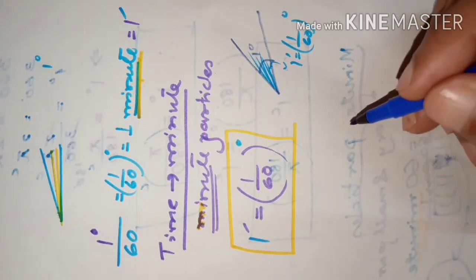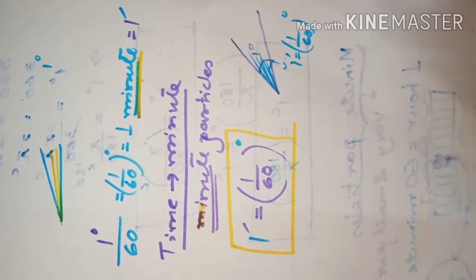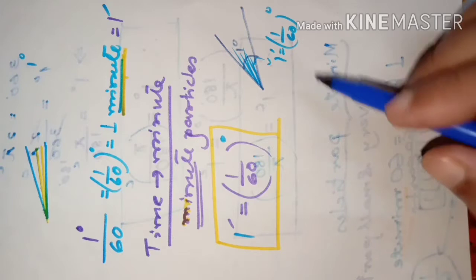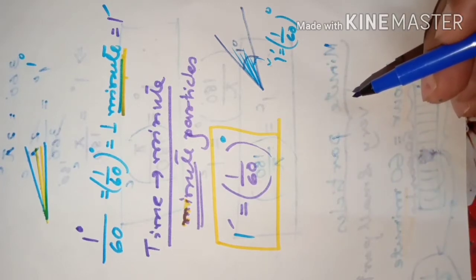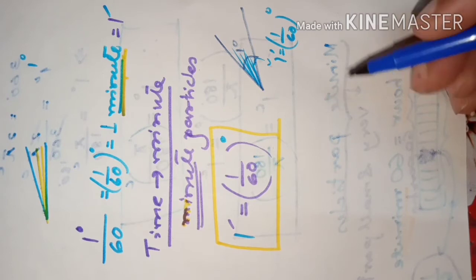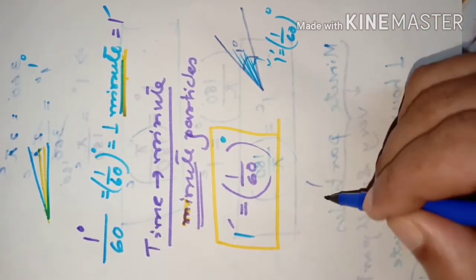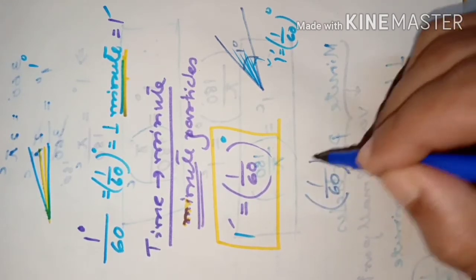So 1 second is what? It is very difficult to show physically how much 1 second is, because it cannot be exhibited so easily. By means of some microscopic instruments, we can maybe show how much it is. So you see, 1 second is nothing but 1/60th part of a minute.